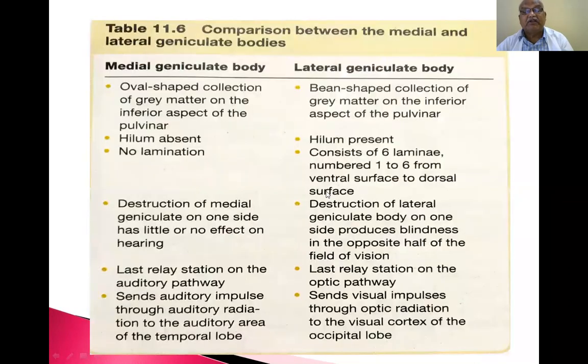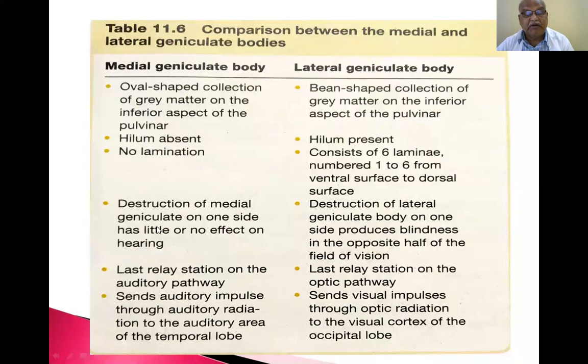Now the comparison between the medial and lateral geniculate bodies. The medial geniculate body is an oval-shaped collection of gray matter on the inferior aspect of the pulvinar. The lateral geniculate body is a bean-shaped collection, so the shape also differs. Hilum is absent in the medial geniculate body, while the hilum is present in the lateral geniculate body. There is no lamination in the medial geniculate body, while the lateral consists of 6 laminae.